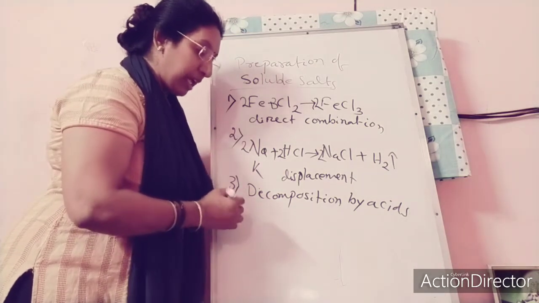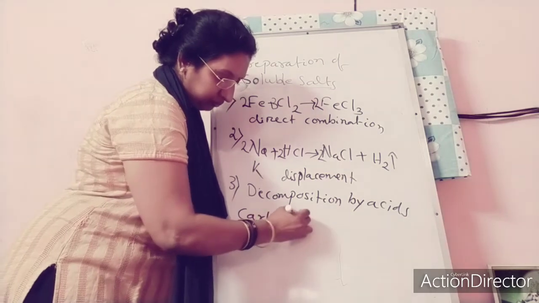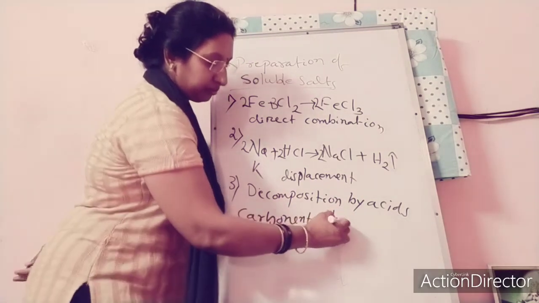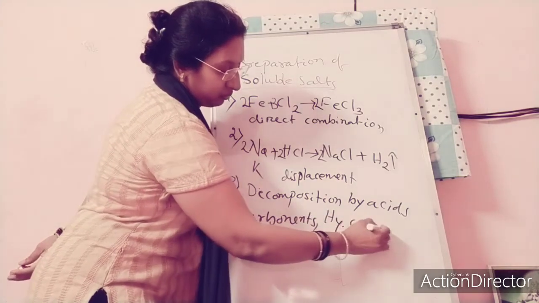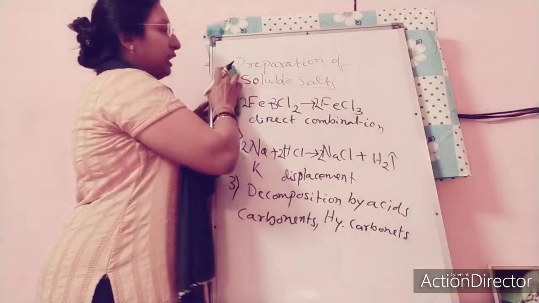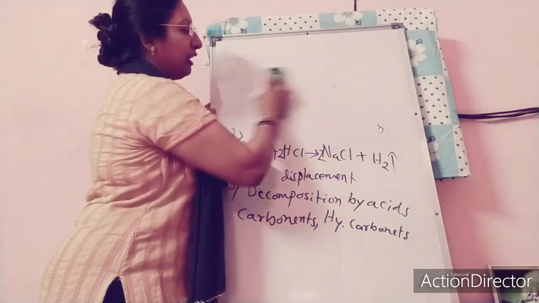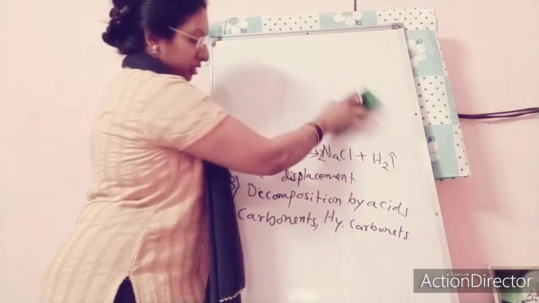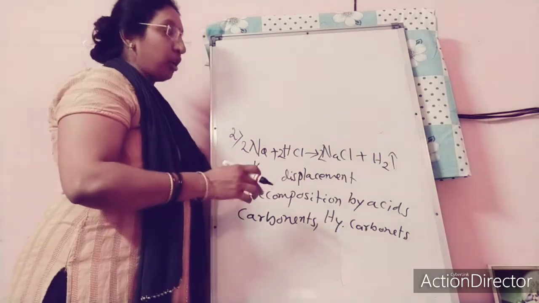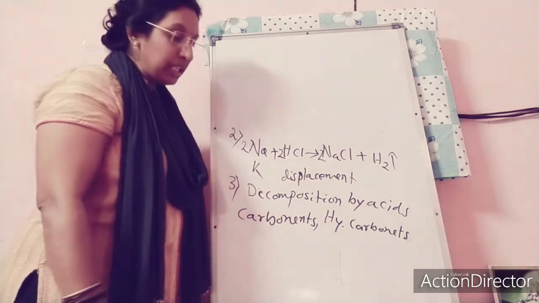First one, the carbonates and hydrogen carbonates. Metallic carbonates and metallic hydrogen carbonates, when treated with any dilute acid, will give you the corresponding salt along with carbon dioxide gas and water.